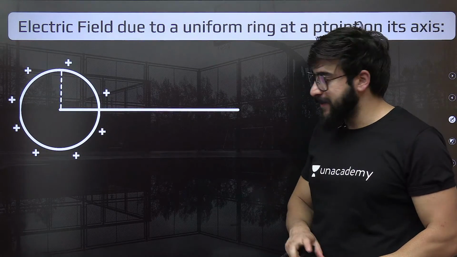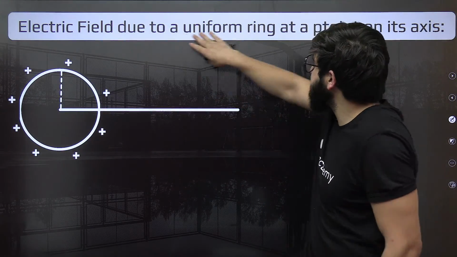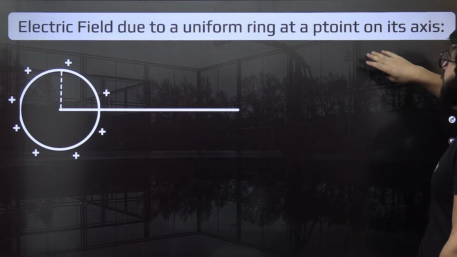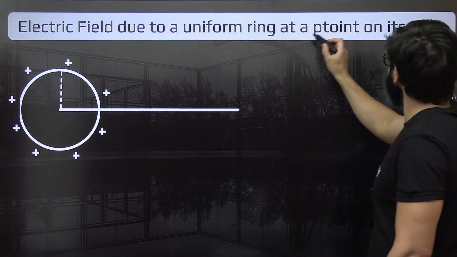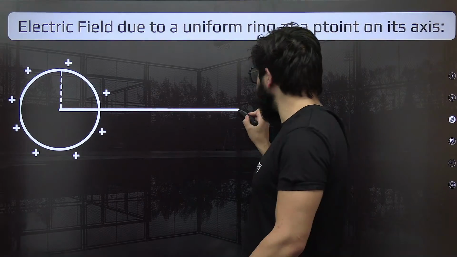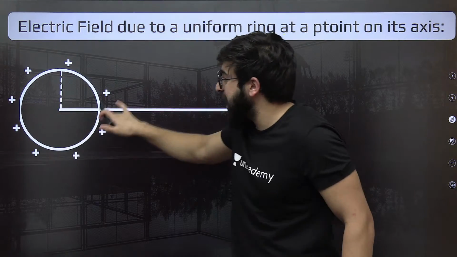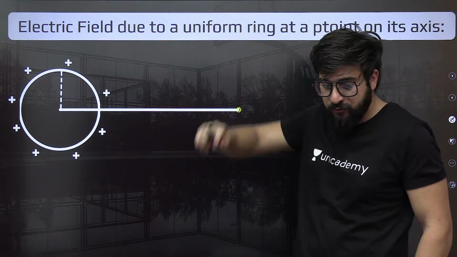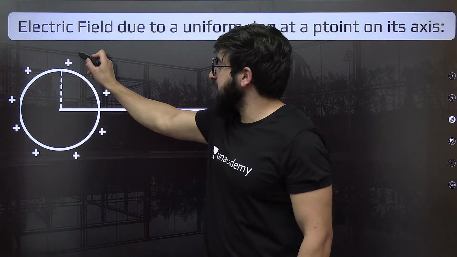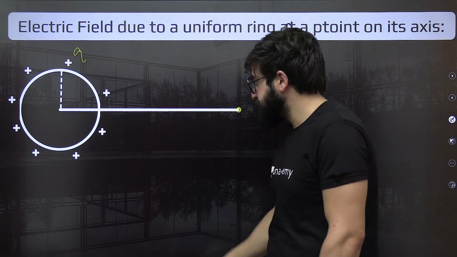Now see the point over here. We need to find the electric field due to a uniform ring at a point on its axis. At this point we need to find the electric field because of this ring. The charge q is present on this ring. We need to find the electric field. Understand, I'm saying the charge q is present on this ring.